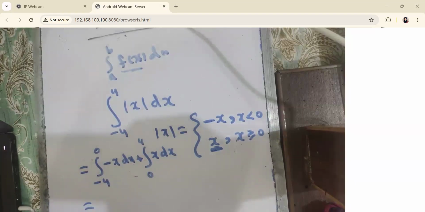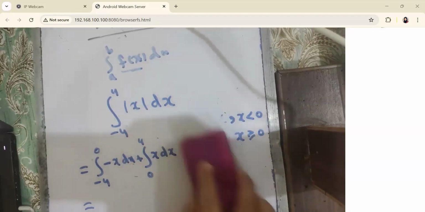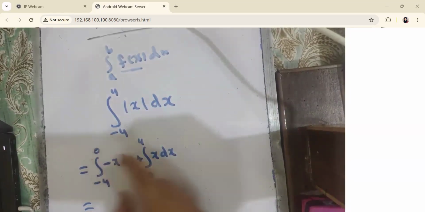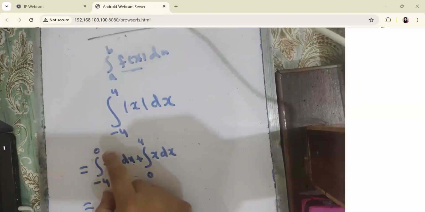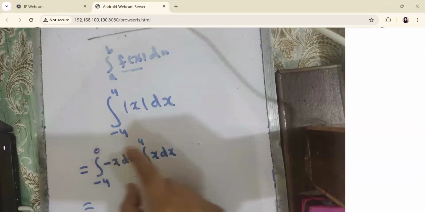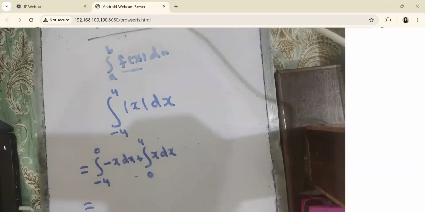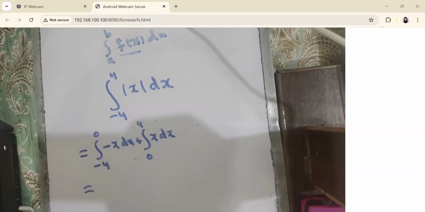Did you understand why I broke this integral? Because it could not be solved without breaking it. Yes, ma'am. Okay, we cannot solve this integrand without breaking the limit of integration, because it is differently defined for the values that are less than 0 and differently defined for the values that are greater than 0. That's why we have to break the limit of integration at 0.